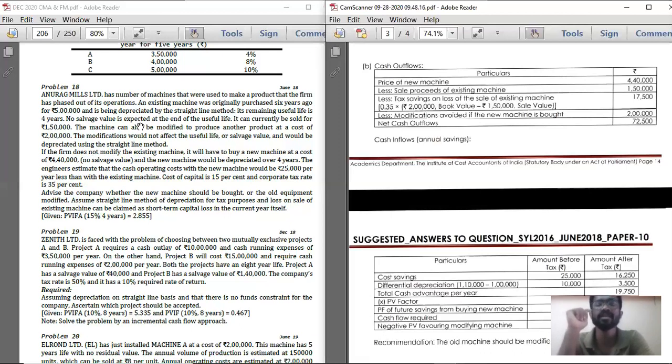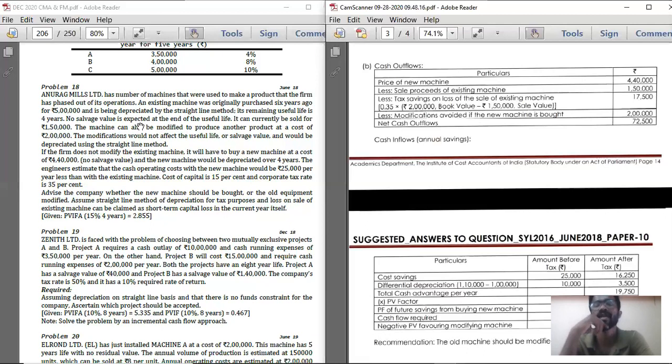So 2 lakh minus, how much is the sale value? 1,50,000. 2 lakh minus 1,50,000, so the loss is 50,000 rupees. 2 lakh minus 1,50,000 into 35%. That is the tax savings amount. So in respect of the amount column, record 17,500 within bracket. That is the cash inflow actually.